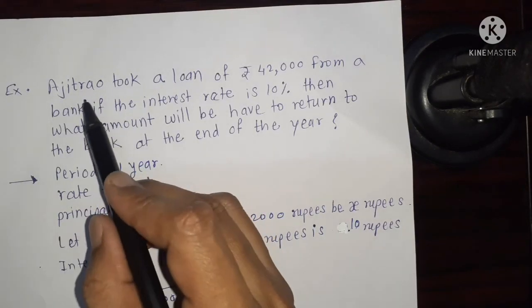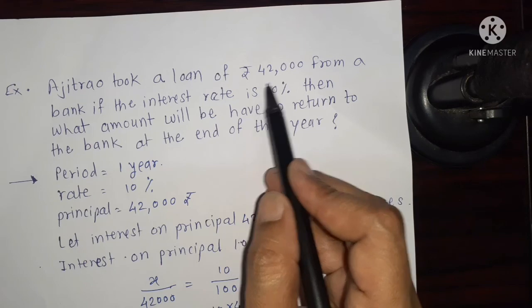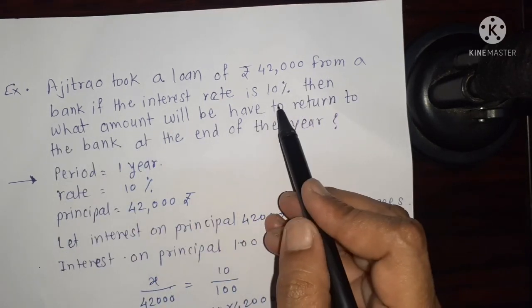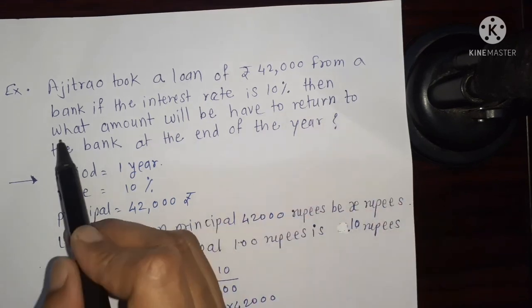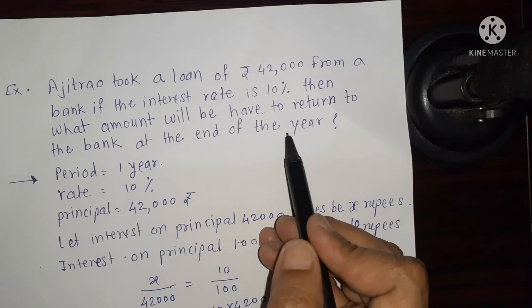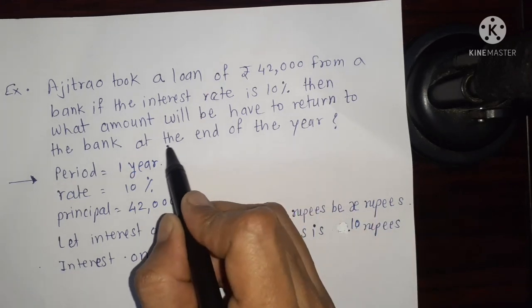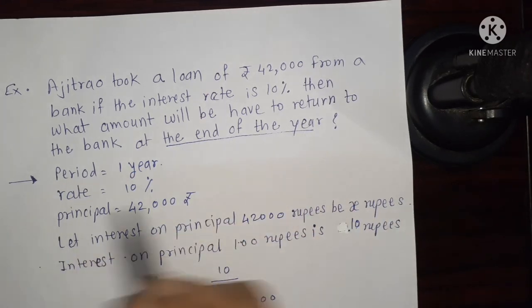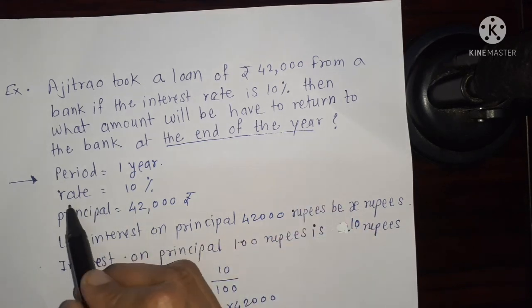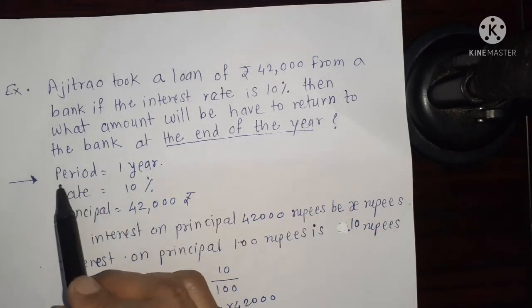See example. Ajit Rao took a loan of rupees 42,000 from a bank. If the interest rate is 10%, then what amount will we have to return to the bank at the end of the year? We write the given information.